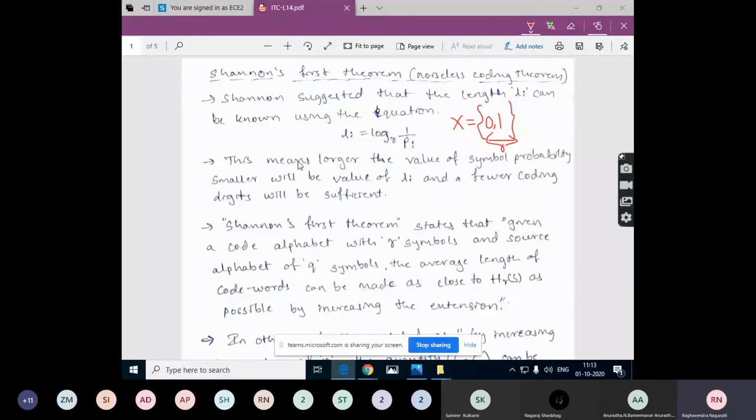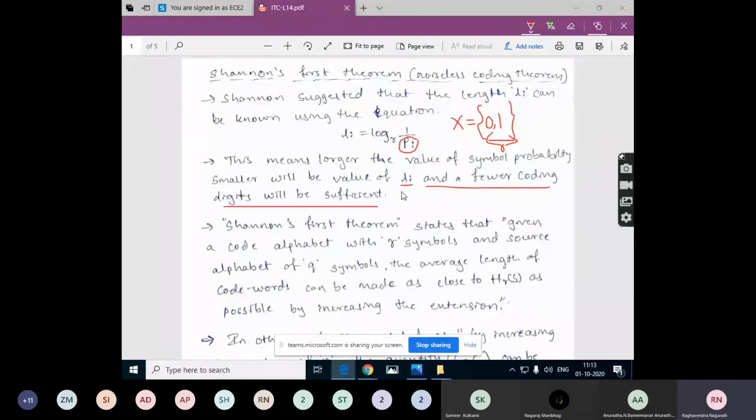So Shannon is saying that the larger the probability of the symbol, the smaller will be the value of Li. As the probability of the symbol increases, we use fewer digits or bits in the code word, and fewer coding digits will be sufficient.